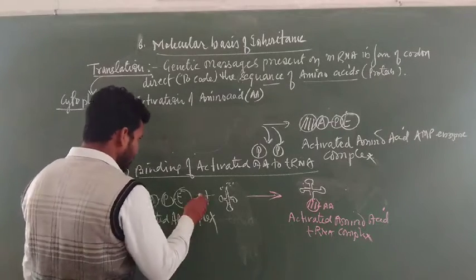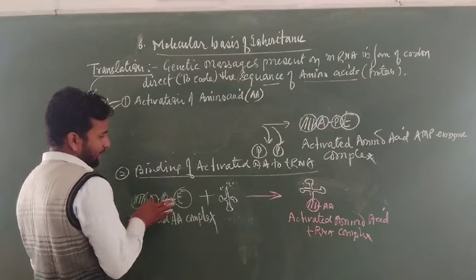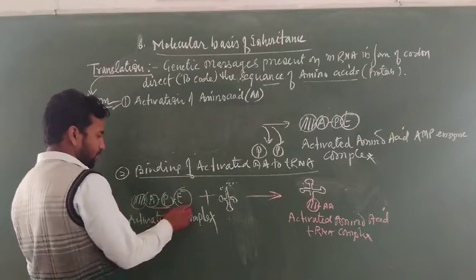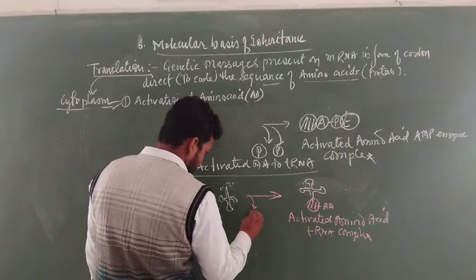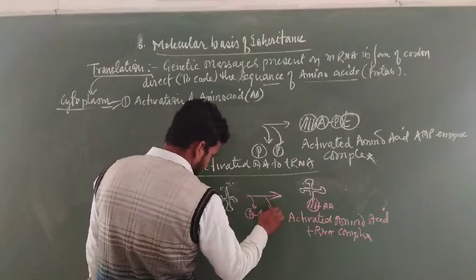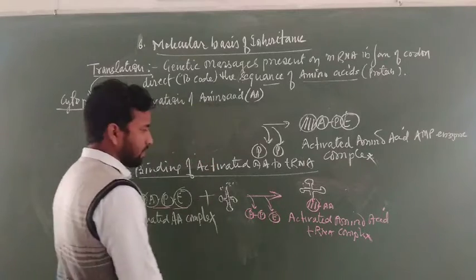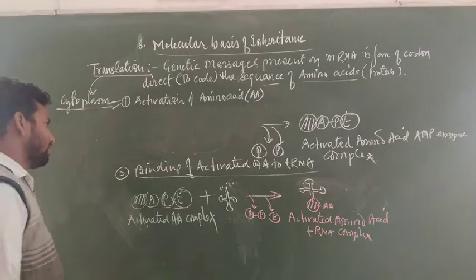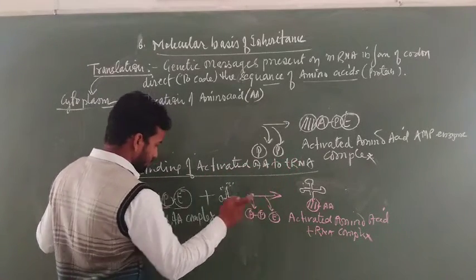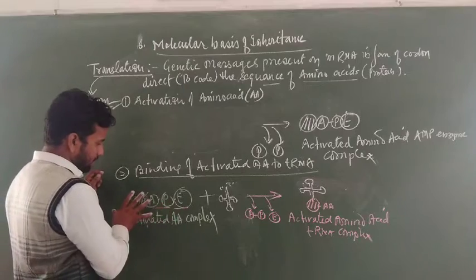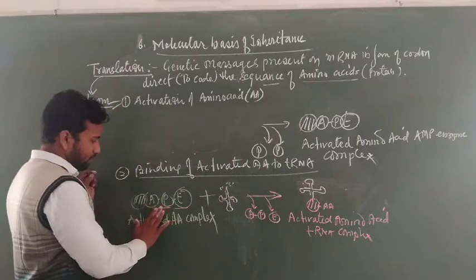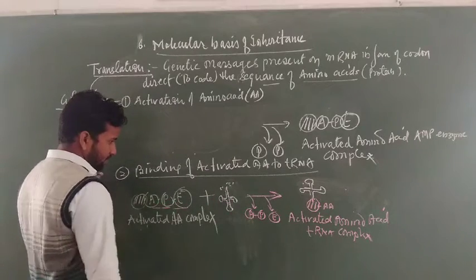At the time of binding of amino acid with tRNA, the remaining adenosine monophosphate and enzyme are released. This is the binding of activated amino acid to tRNA. The activated amino acid joins with tRNA, and the remaining adenosine monophosphate and enzyme are released in this reaction.